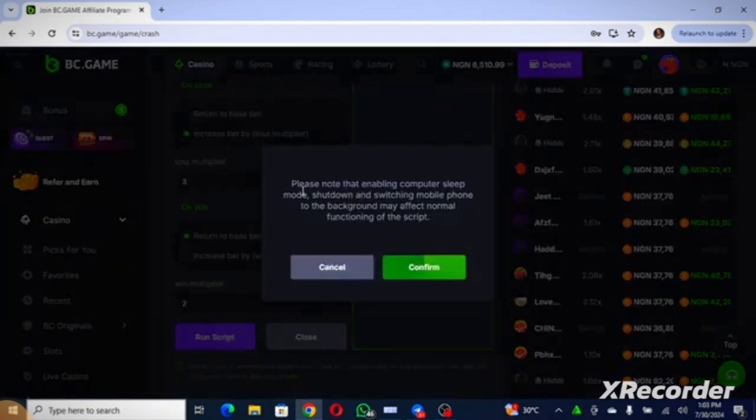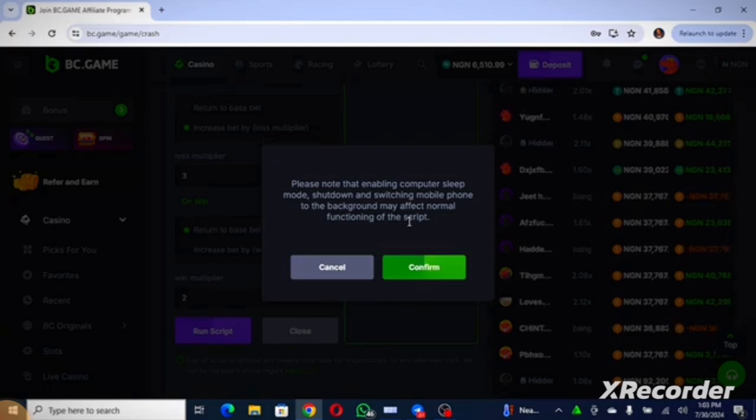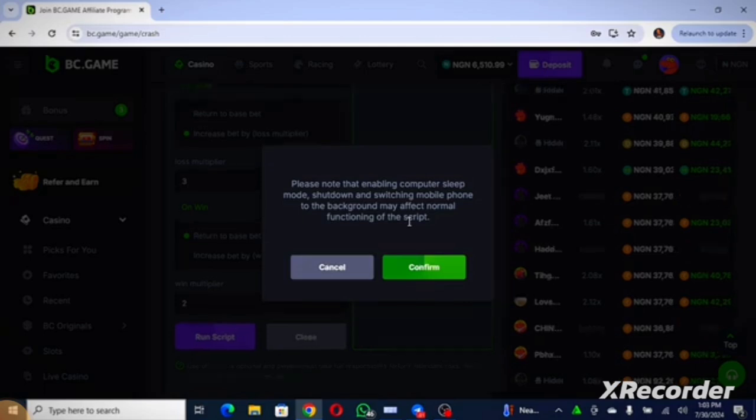Now when you click on run, it says please note that enabling computer sleep mode, shutdown and switching the mobile phone to background may affect the functioning of the script. So what is it saying? That's why it's very important for you to use another device. If you have 2 phones, that makes it the best, because if you enable this particular script, it can only run when the BC game is showing on your screen. You don't run it and go and begin to chat on your Telegram. So you might use another phone, run it, leave it there, and make sure you set the sleep mode of your phone and your computer to infinity so that it keeps on running.